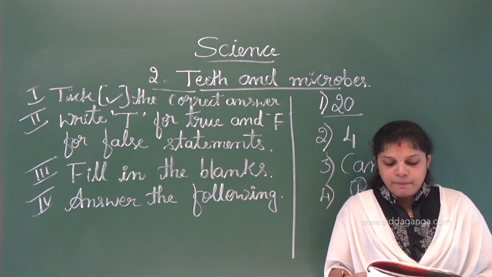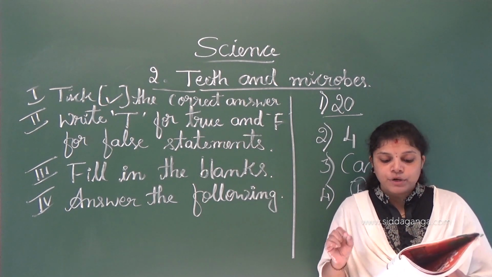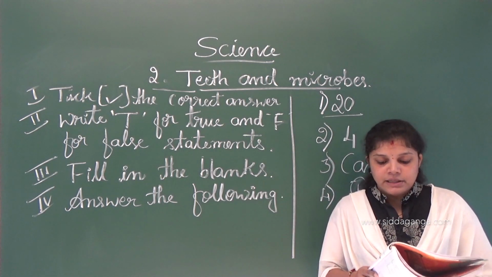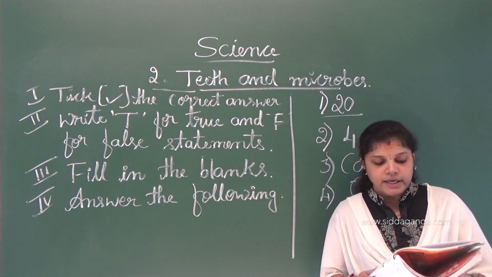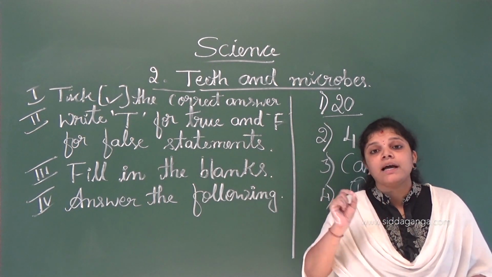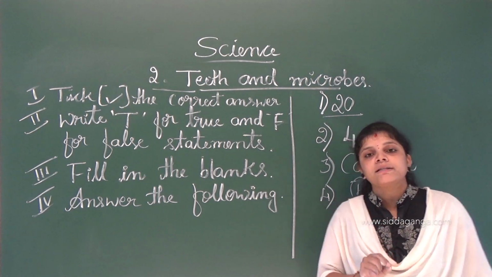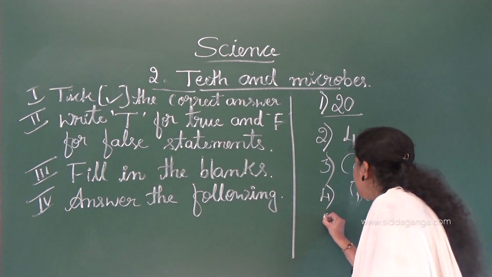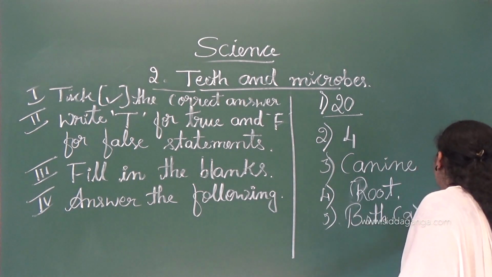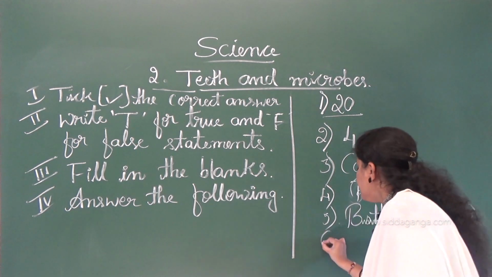Next, which one is important for healthy teeth and gums? Calcium, vitamin C, third option both A and B. Yes, you already learned that calcium and vitamins are healthy for teeth and also gums. So which answer is correct? Both A and B. So the fifth one, option A and B both is the correct answer.